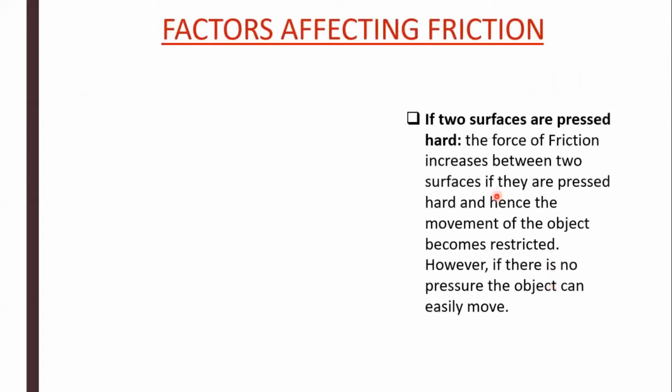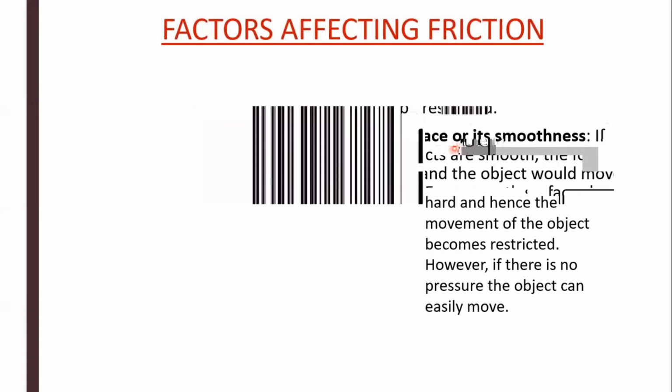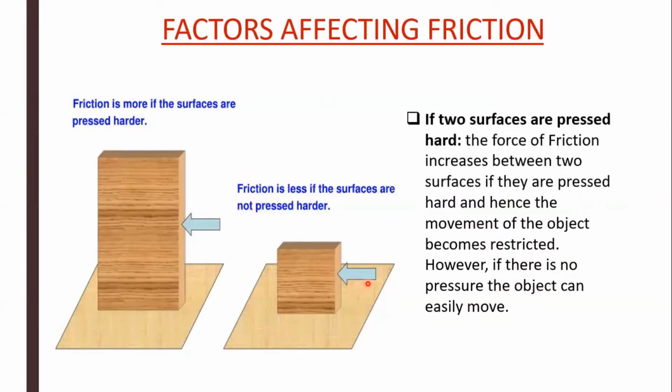Now the third factor is if two surfaces are pressed hard. The force of friction increases between two surfaces if they are pressed hard, and hence the movement of the object becomes restricted. However, if there is no pressure, the object can easily move. So, friction is more if the surfaces are pressed harder, and the friction is less if the surfaces are not pressed harder.